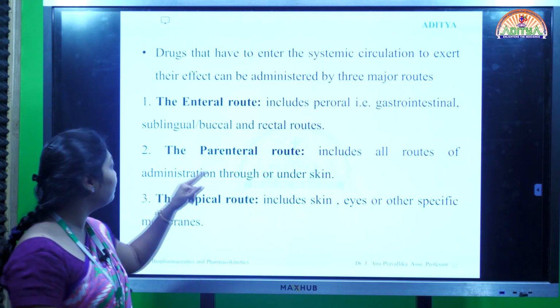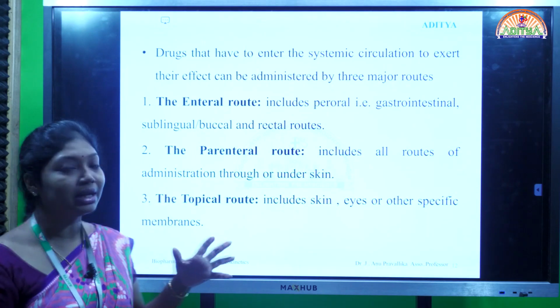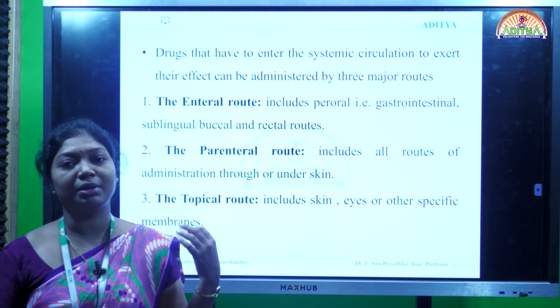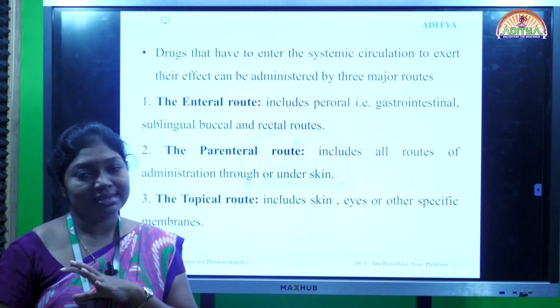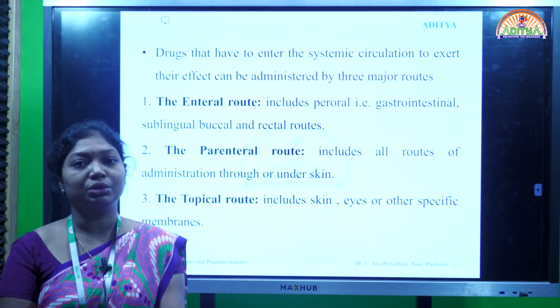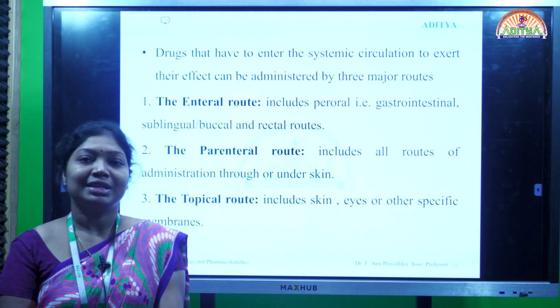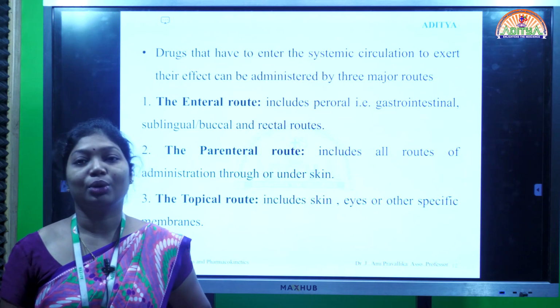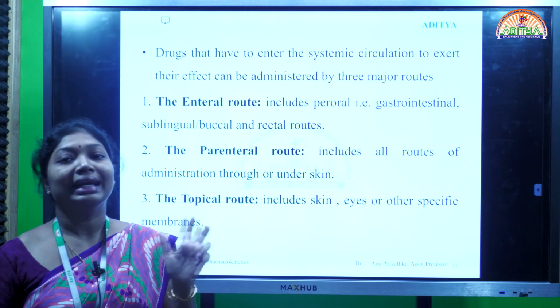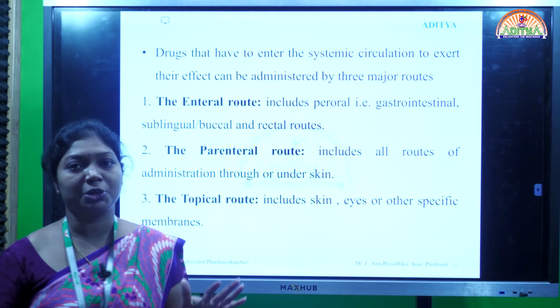Coming to the second one, the parenteral route, which includes all the routes administered through or under the skin. For example, the intravascular route, that is the intravenous route, the drug will be administered through the vein, under the skin or through the skin. So here absorption is not required. In the intravenous route there is no absorption process required.